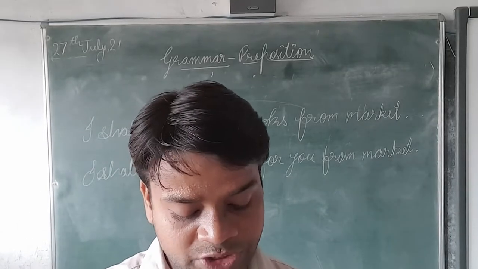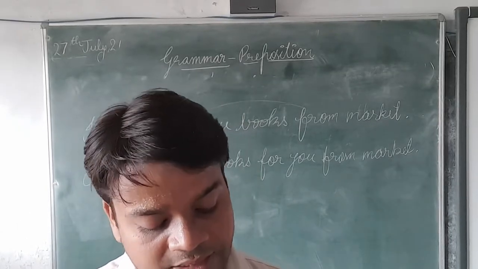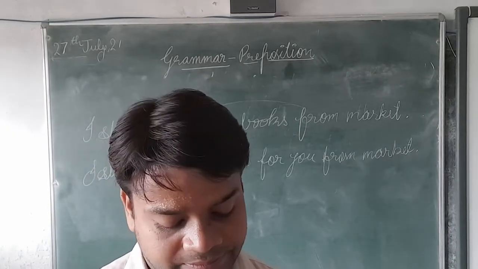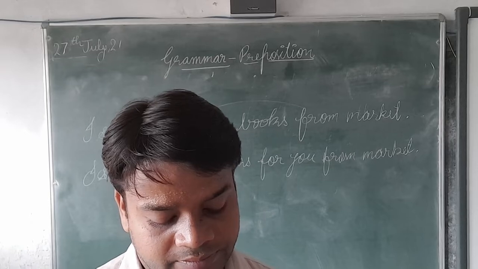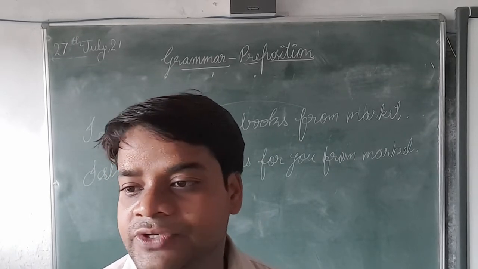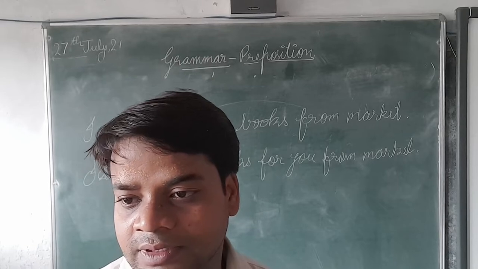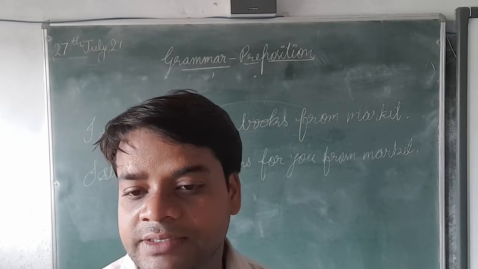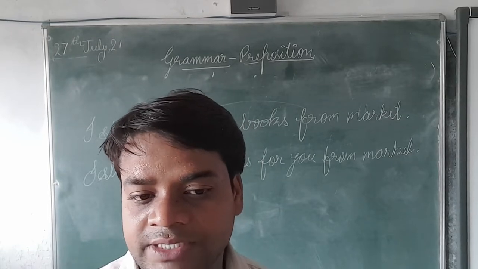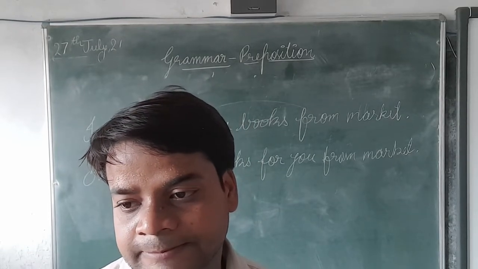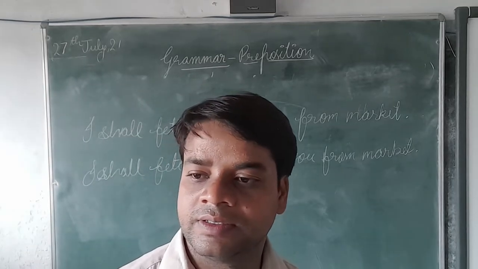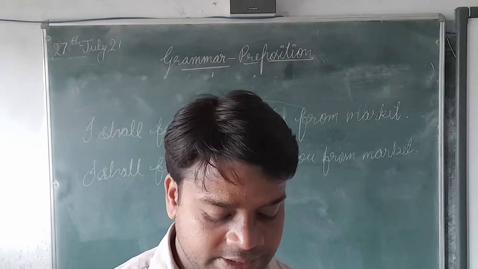So here, which one is the indirect object? Raise your hands, who will tell what is the direct object and what is the indirect object?